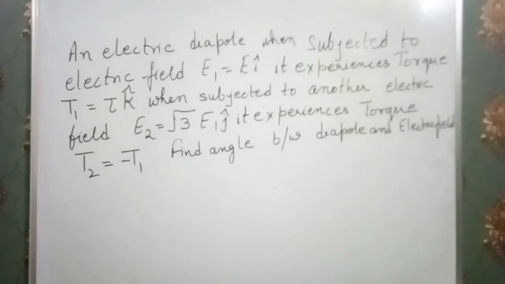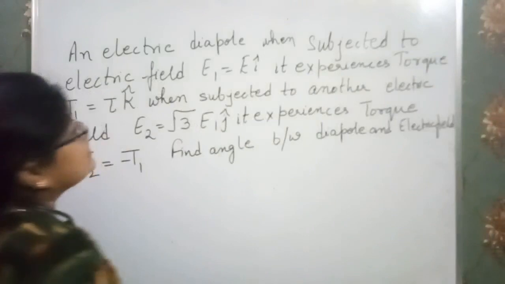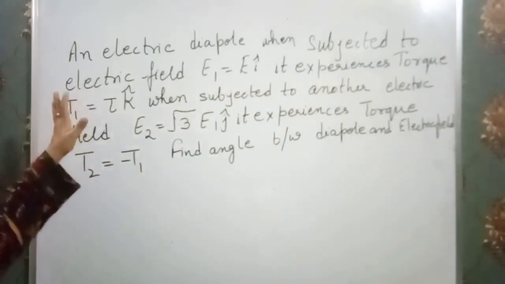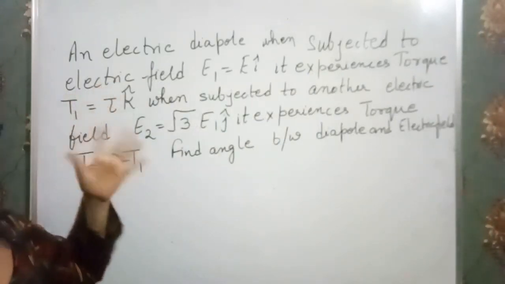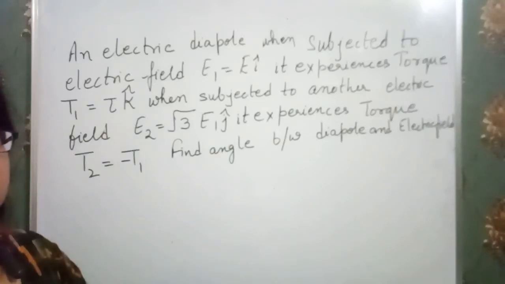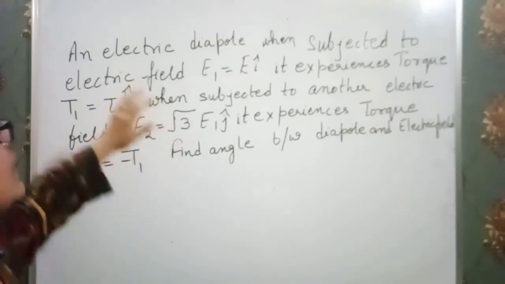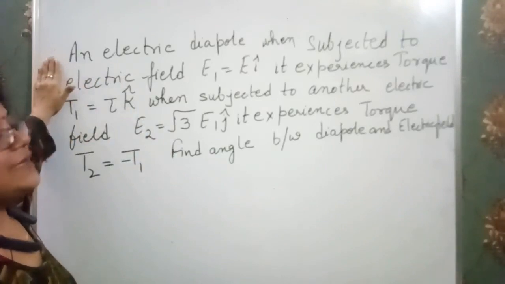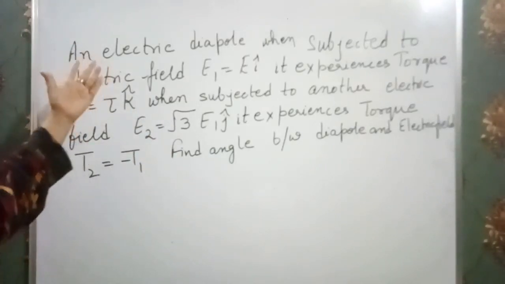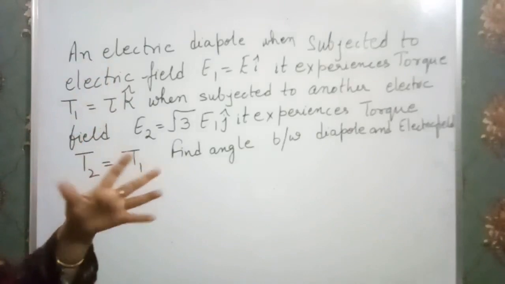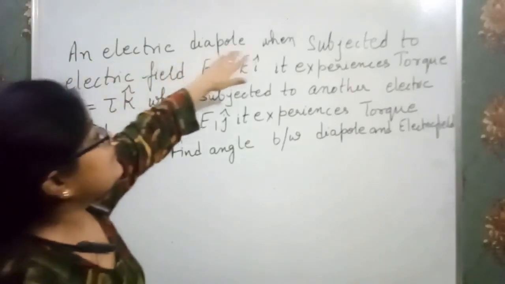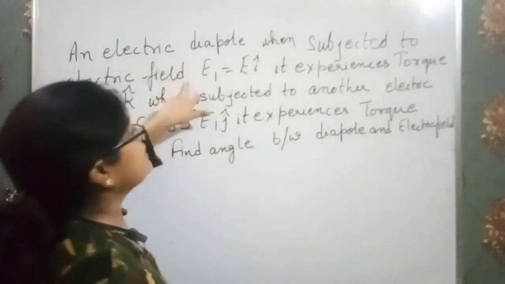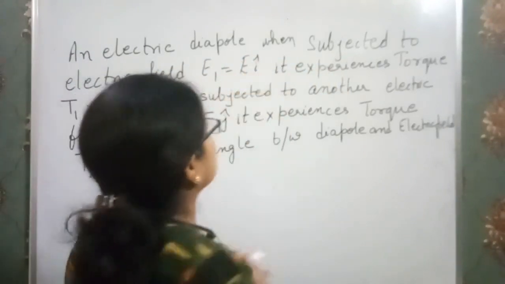Now again I am going to take another type of question, which is from the chapter electricity. In the chapter electricity, we have a topic, dipole, relationship between dipole and electric field. This question is based on that topic. Firstly, we just watch over the question, then I am going to discuss the concept. An electric dipole, when subjected to electric field, E1 is equal to E i.